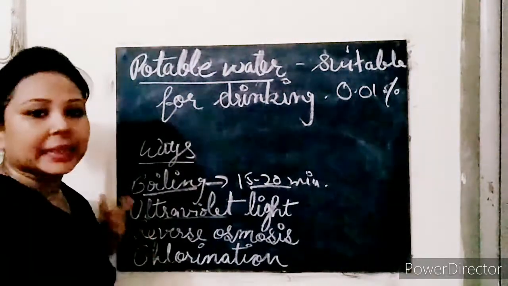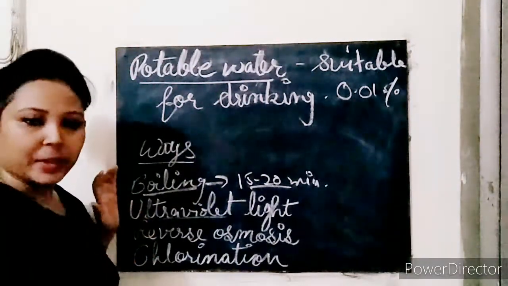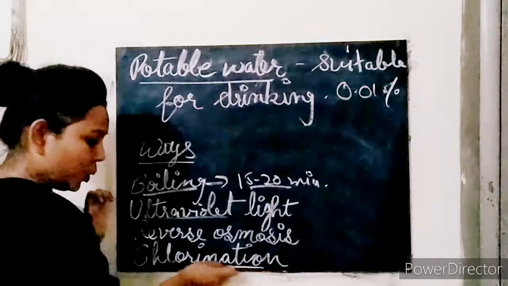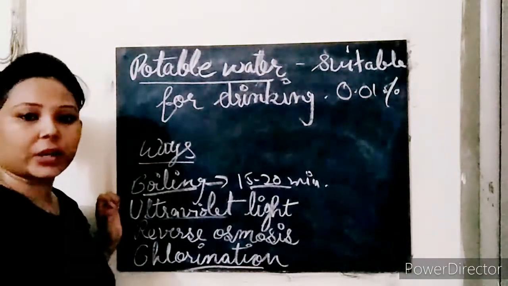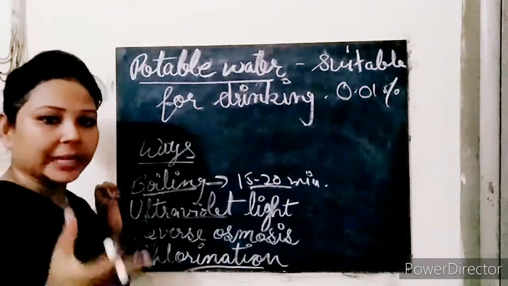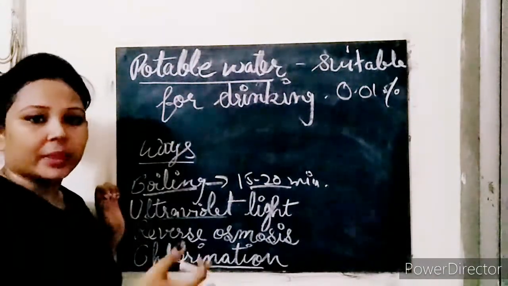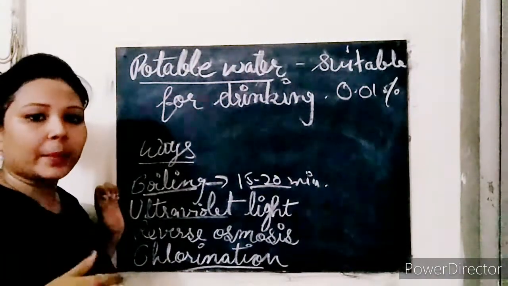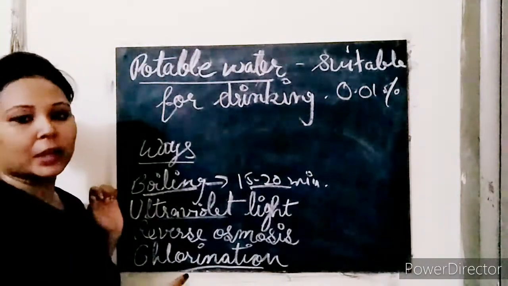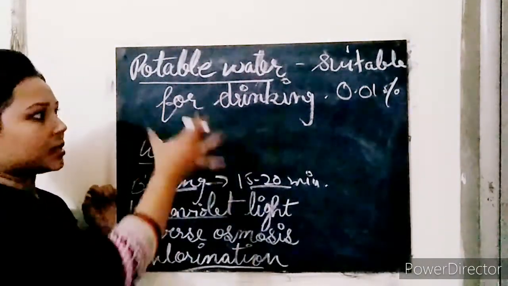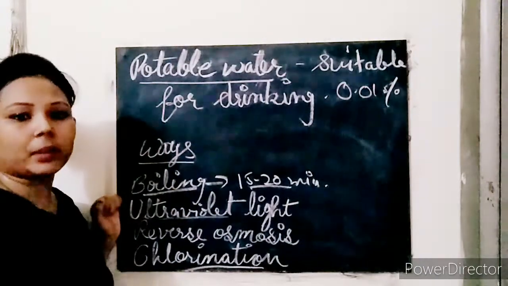So for the impurities present in water, we then do chlorination. What is chlorination? We add some chlorine tablets to the water, and after these tablets dissolve, the germs will be killed by the chlorine. Okay, so this is about potable water.